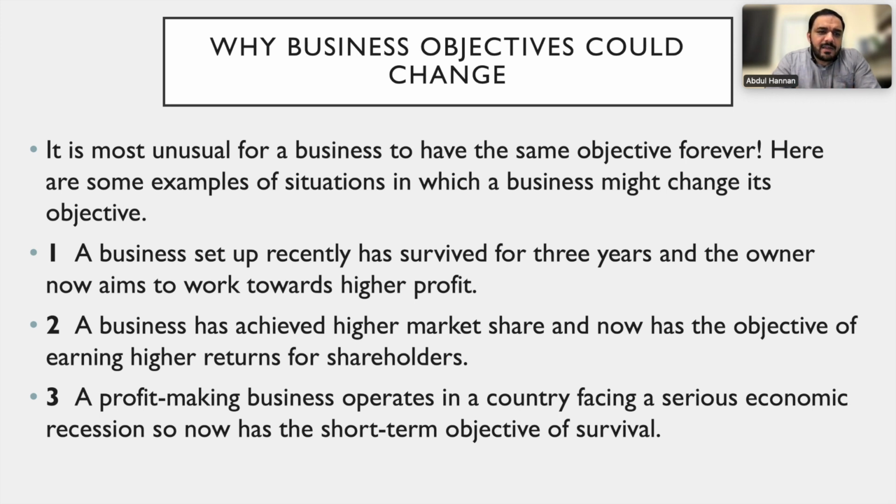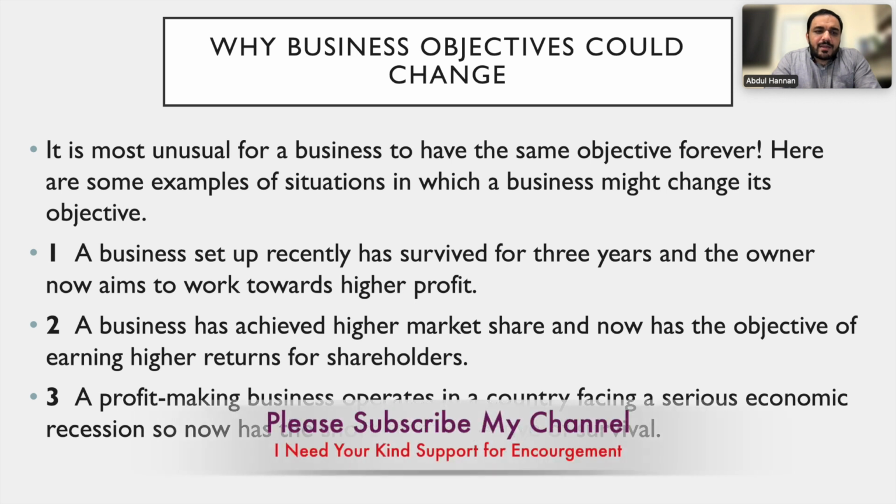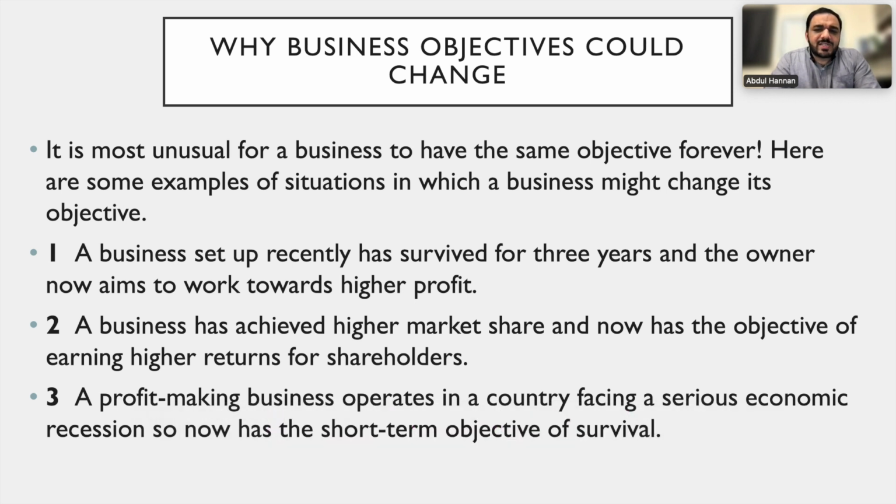So we will see here, it is most unusual for a business to have the same objectives forever. With time, it's always changing. Here are some examples of situations in which the business might change its objectives. Number one, a business set up recently has survived for 3 years and the owner now aims to work towards higher profit. In the first 3 years, you were earning normal profit or you were surviving. Now you want to fight for or struggle for higher profits.